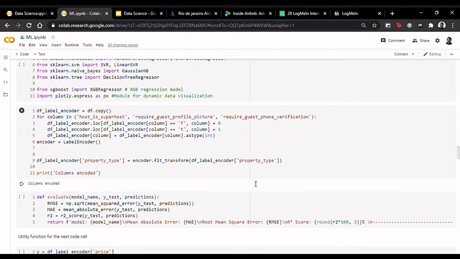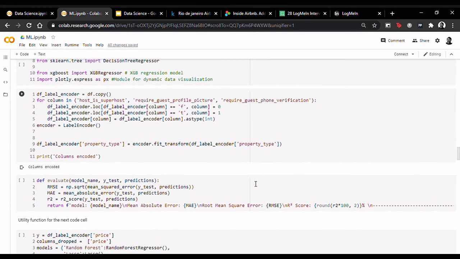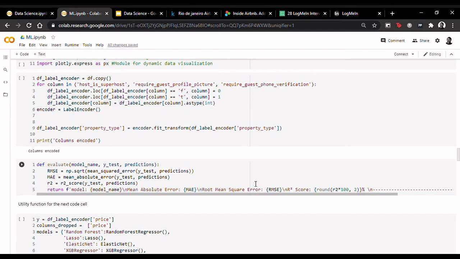This is called encoding. Next, we create a custom function to train all these models on the dataset, and we are keeping an eye on 3 metrics, which are root mean squared error or RMSE, mean absolute error or MAE, and R-square score as shown here. So let's talk about these metrics for a moment. Absolute error is the amount of error in a measurement. It is the difference between the measured value and the true value. The mean absolute error is the average of all absolute errors.